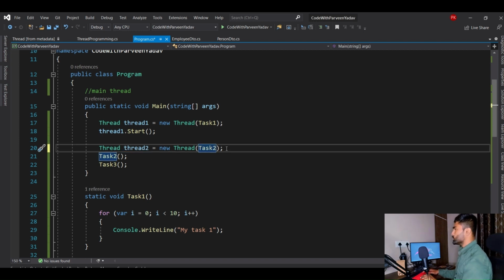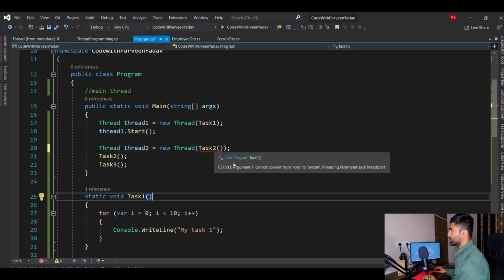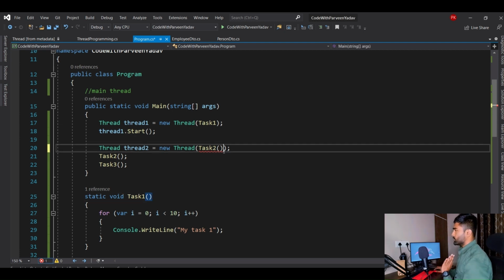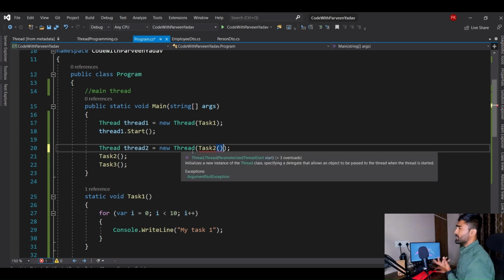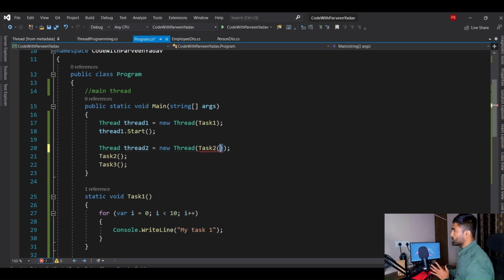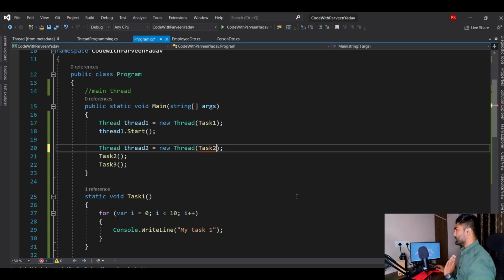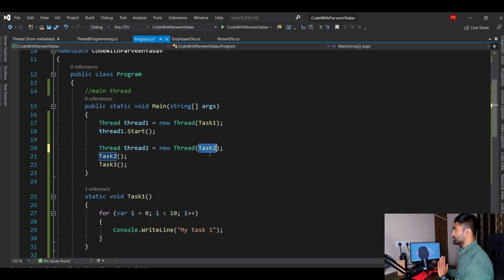Remember, you don't need to make it a method call over here. If you do that, it will start crying. Here you go, you see, cannot convert void to and so on, right? So you don't have to mention the method call because it just says assign me the task, don't execute me. And when you specify the function call, it goes and starts executing. So you can't call it, you just assign that delegate. Okay, so you have assigned this task 2 to it.